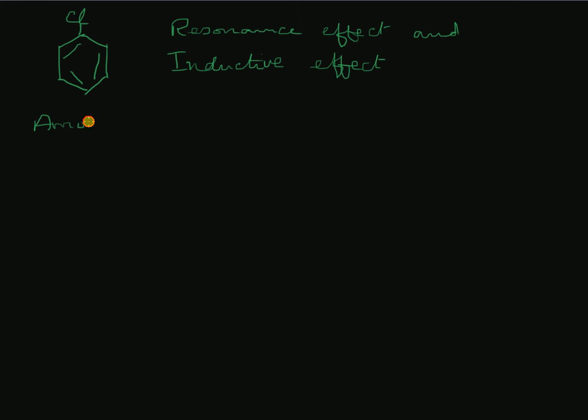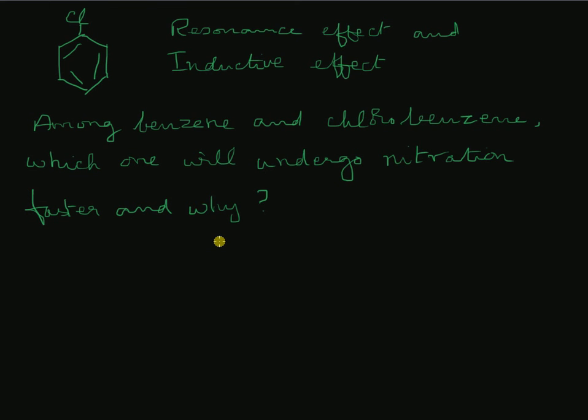Among benzene and chlorobenzene, which one will undergo nitration faster and why? Apply the concept I just now discussed and try to give an answer. In benzene, it's simply electrophilic substitution.